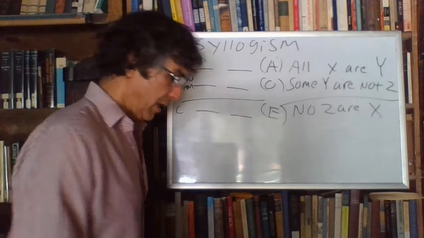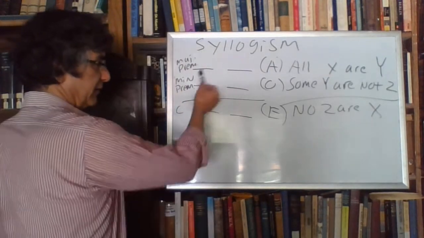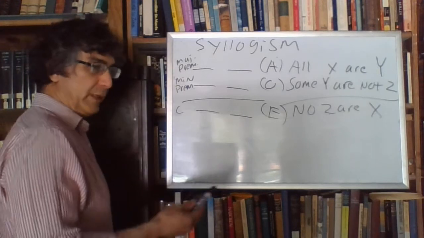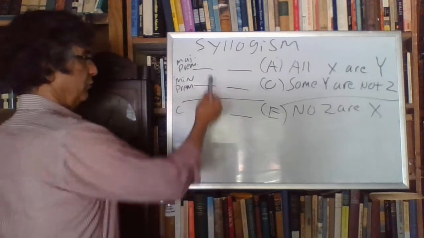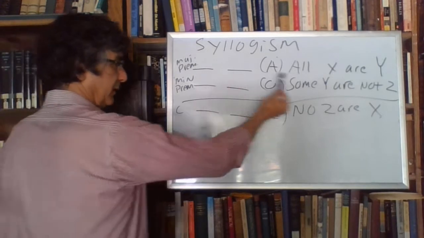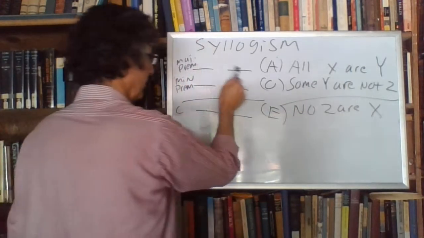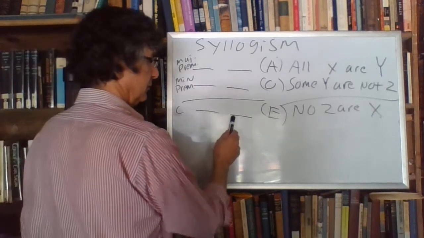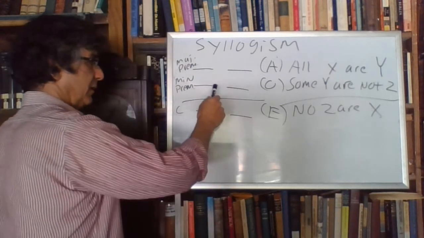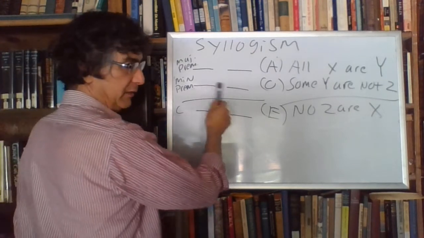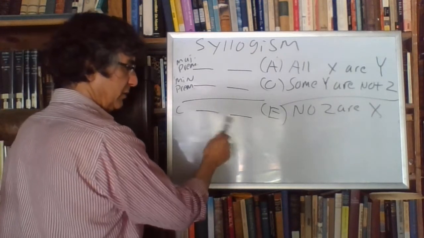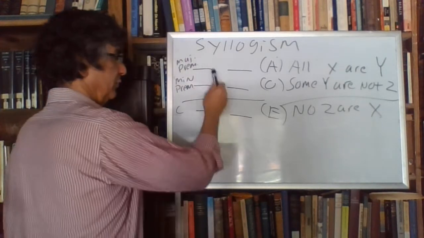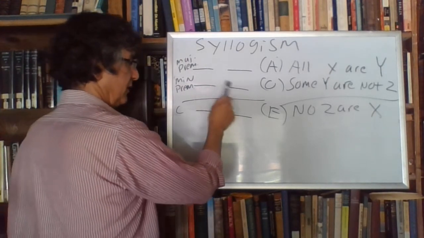So if we look back at this schema, at this diagram of how it can be arranged, we know that the major term is one of these 2. It can be the subject or the predicate. We could invert these 2. It could be either one. And we know the minor term is one of these 2, either subject or predicate. Then we know that the middle term is one of these 2, and one of these 2.